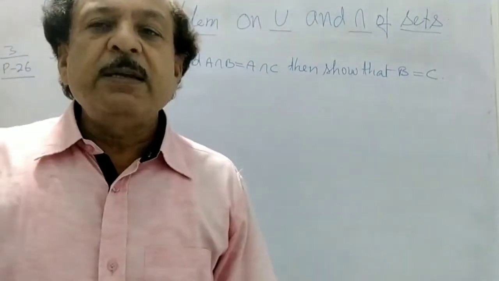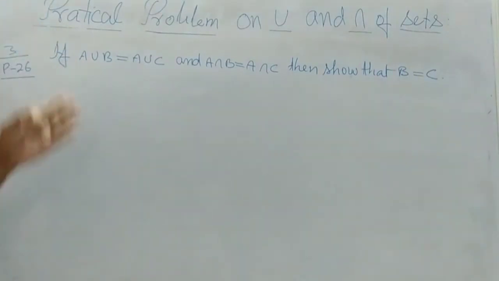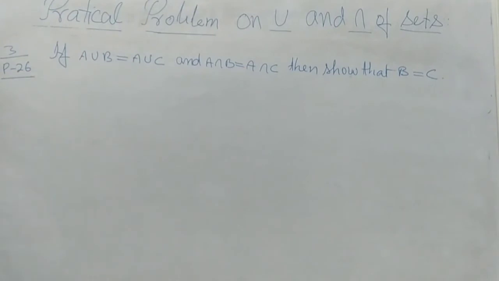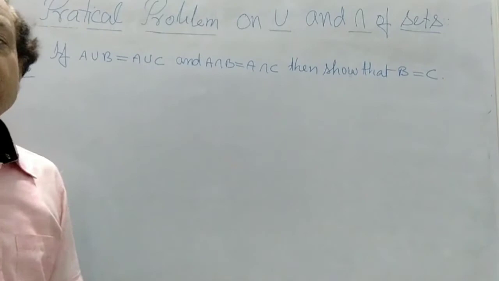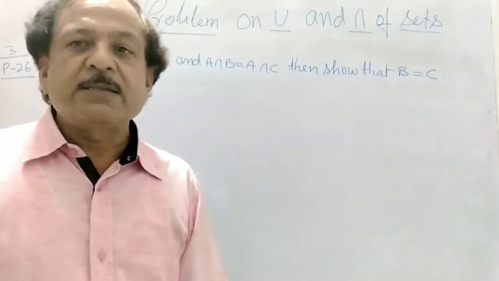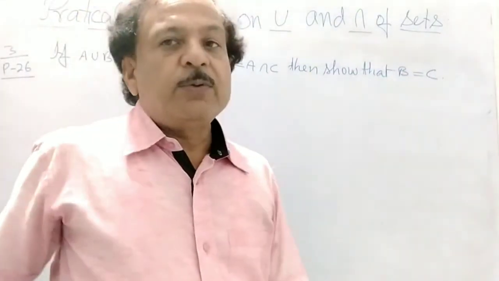So now let us see how you show B equal to C. Now here you see A union B equal to A union C and A intersection B equal to A intersection C. This will be given. So how you show B equal to C?